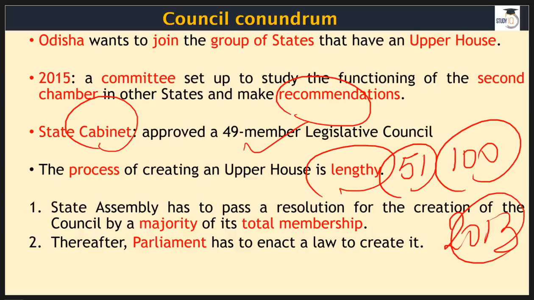This also indicates that the Parliamentary Committee has, very reluctantly, said okay with this upper house creation, but it has provided a list of things that we need to be careful about. The second thing is that this request of Odisha, Rajasthan and Assam is pending since 2013. It also indicates that Parliament is not going to give you this permission that easily.